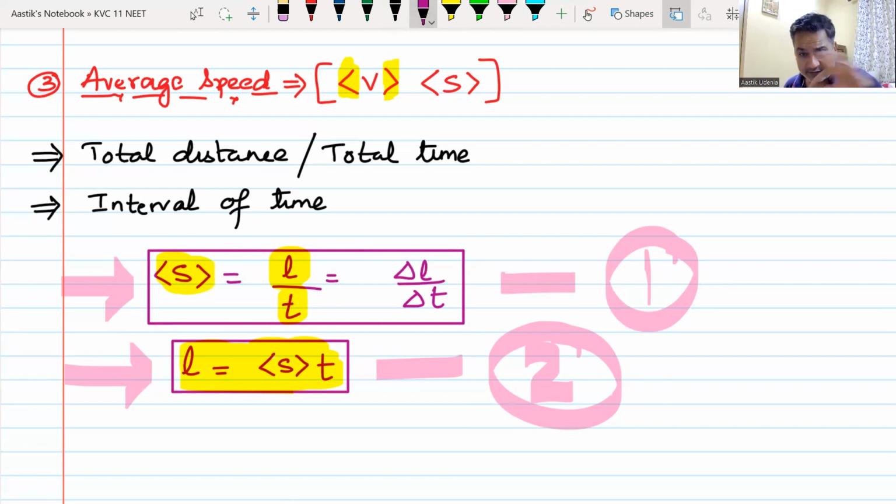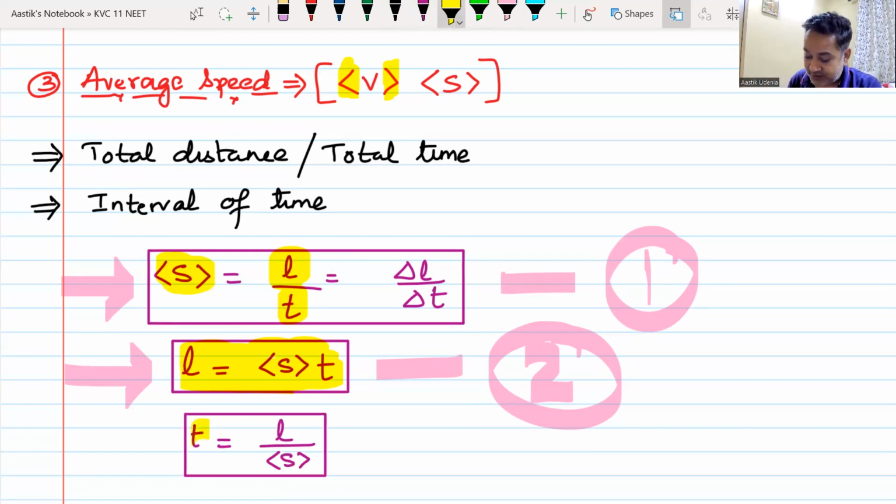Okay, so this is the same formula written in a different way. I can find out time from speed and distance, and there's no rocket science behind this. L divided by average speed. Do we understand this? This is the same formula, but now written in the form of time. If you remember any one of these, you should be able to derive the rest. Oops, this 3 is not coming out good.